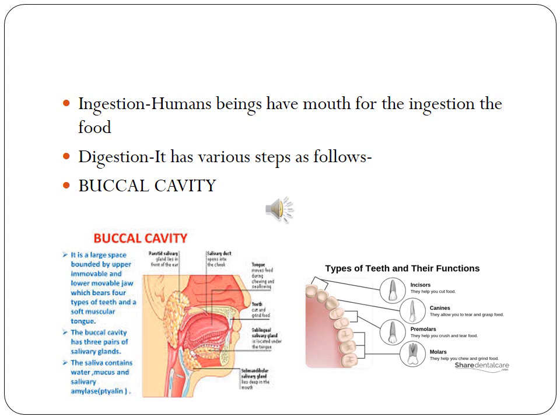Number 1, ingestion. We have learned that the process of taking food into the body is called ingestion, and human beings have a mouth for the ingestion of food. Second is digestion. In digestion, the first point is the buccal cavity or oral cavity. From the mouth, the food goes into the buccal cavity. The buccal cavity contains teeth, tongue and salivary glands. Let us study each of them in detail.